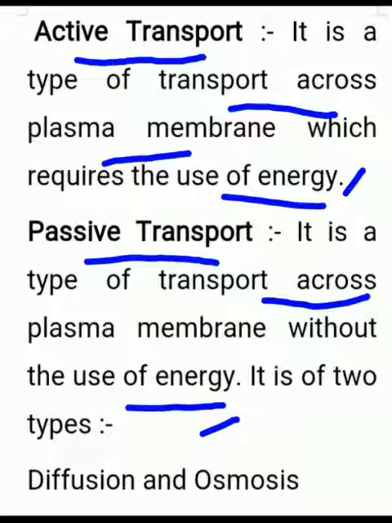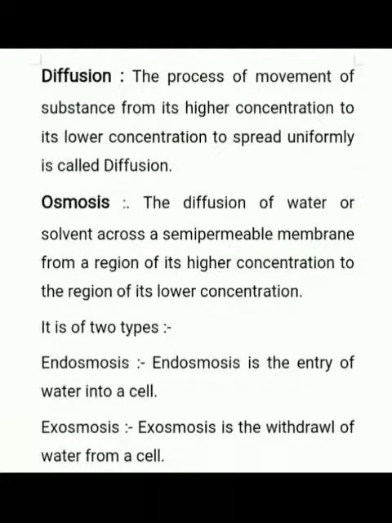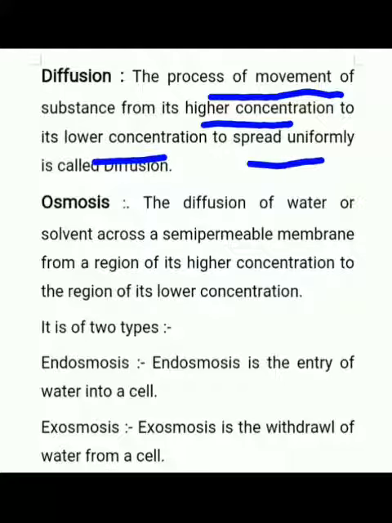So passive transport is of two types: diffusion and osmosis. Let us study about them. First of all, diffusion. Diffusion is the process of movement of substance from high concentration to low concentration to spread uniformly. Let us understand diffusion by taking an example. If we spray perfume on our body, then after some time the smell of perfume spreads all over the room without any requirement of energy.